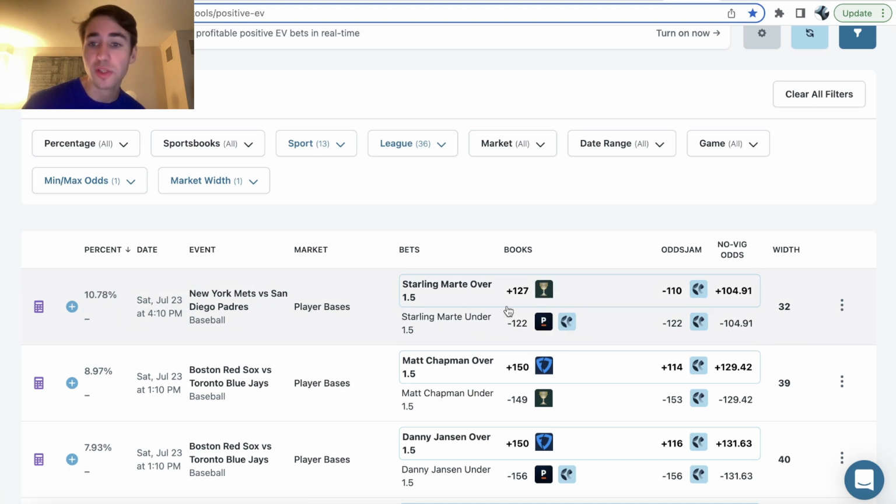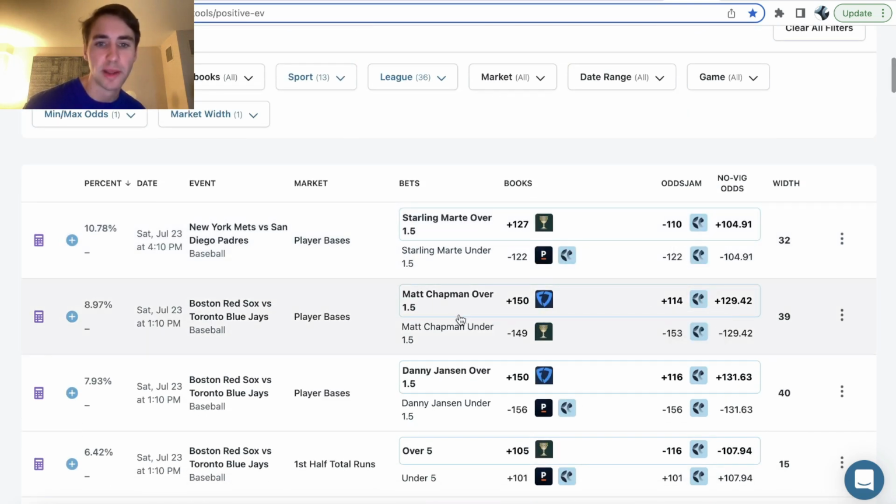On OddsJam, you always want to be hitting the bets in bold with a circle around them, right? These are the sharp bets you want to be on, and then this is just your profit margin. So for Marte over 1.5 bases, we're getting a 10.78% profit margin, and we're getting a ton of value. Pinnacle, the sharpest bookmaker, is pricing this all the way down at minus 110, right? And we're getting plus 127 on Caesars. So we're getting a ton of value on Caesars compared to the sharpest bookmaker, and that's exactly what we want as a sports bettor, right?